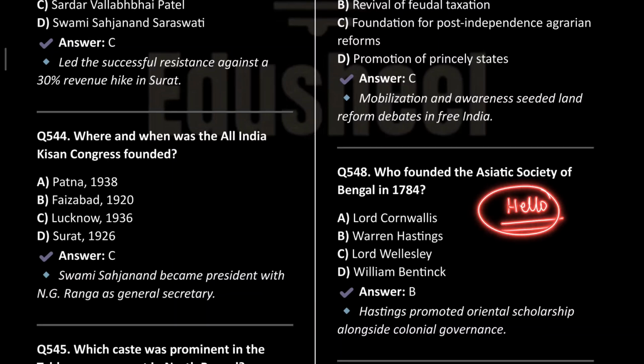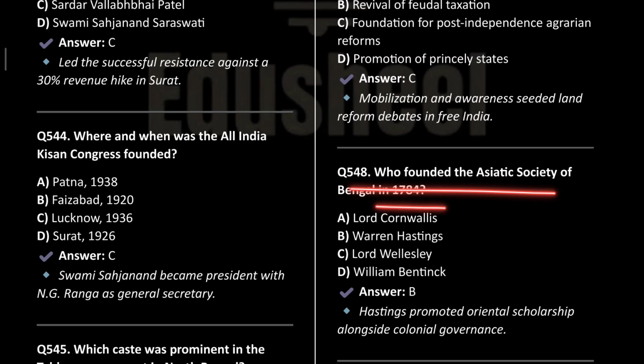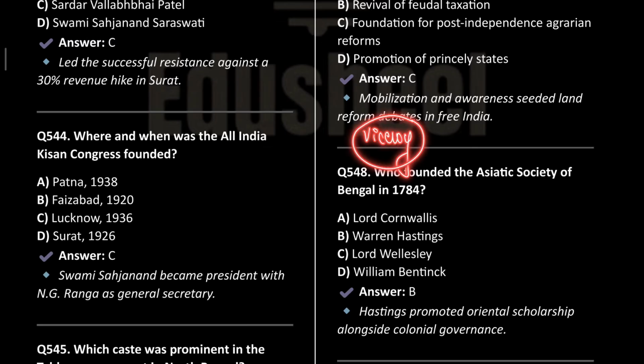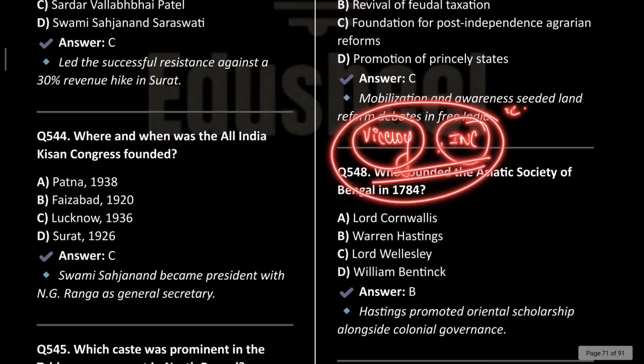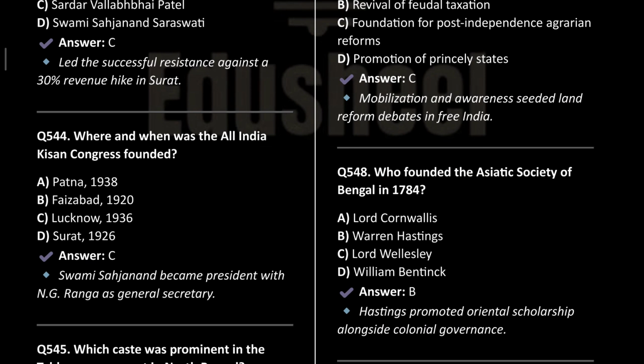So today is going to be our last session of the Spectrum revision through 700 MCQs. In the previous videos, we have already completed from question number 100 to question number 547, and now in today's video we are going to start with the subject of questions of Viceroy. Then we will see the Indian National Congress sessions and some of the most important questions from where questions frequently come. Okay. So without wasting time, let us start the session.